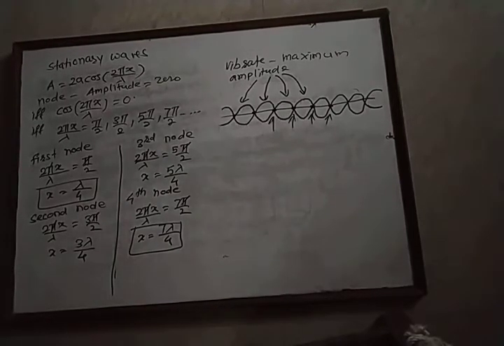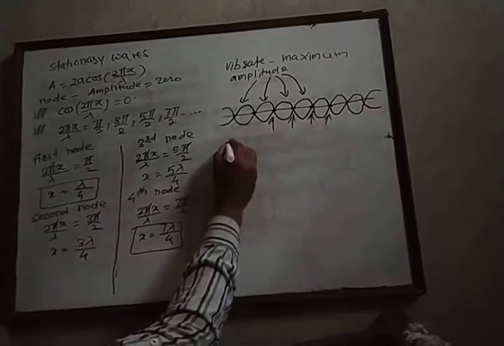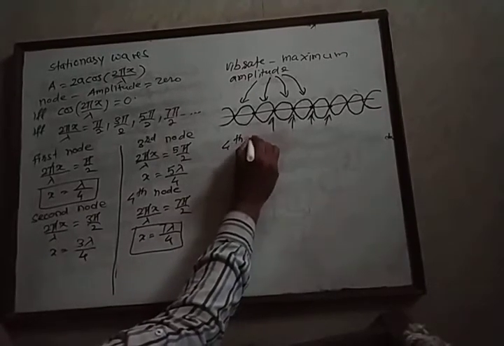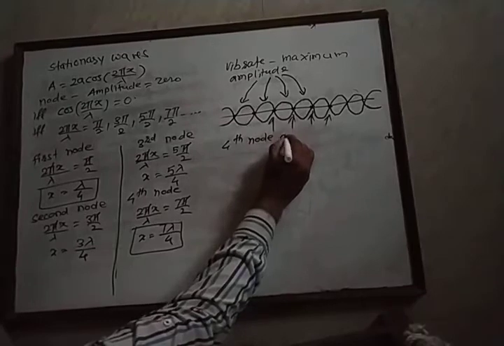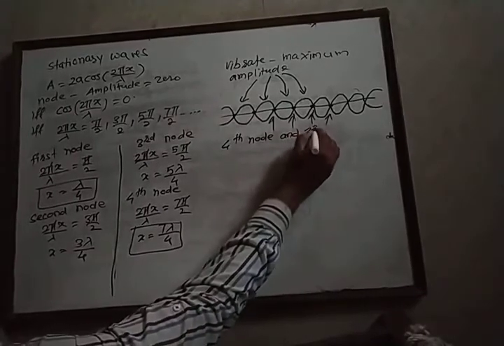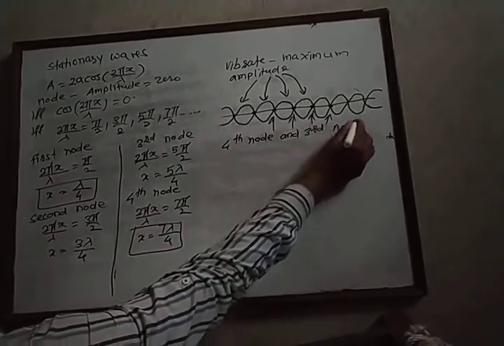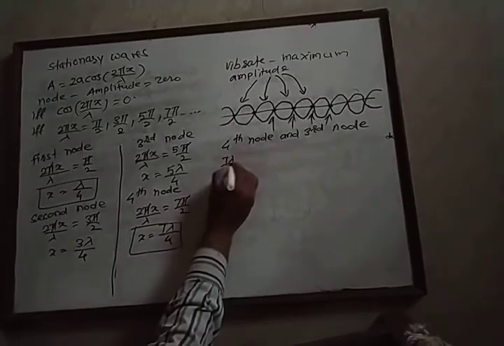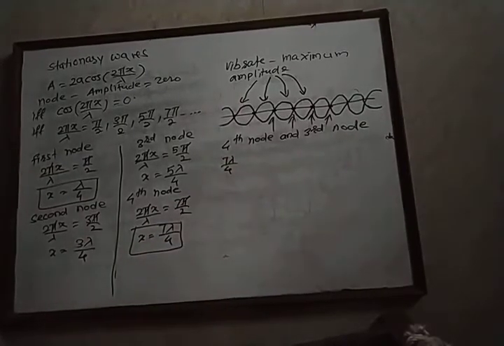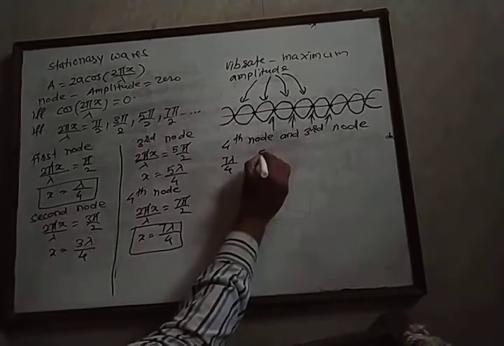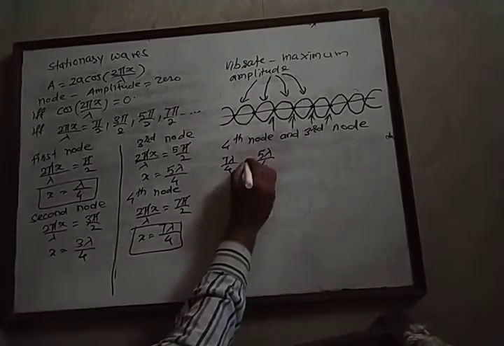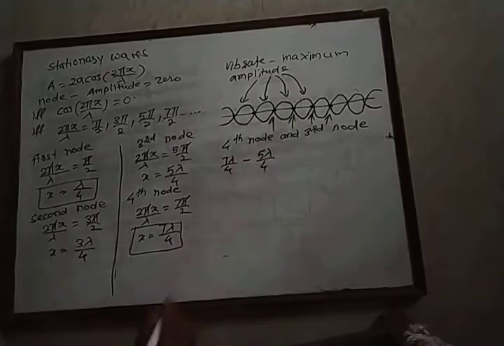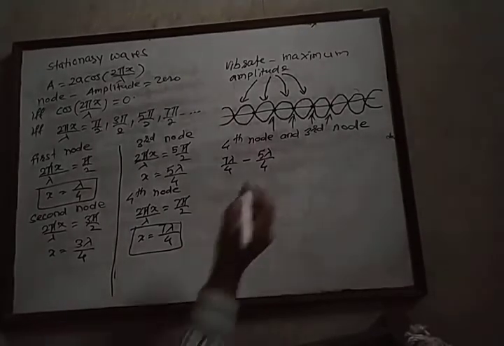Now we calculate the distance between the fourth node and the third node. The fourth node is obtained at a distance of 7 lambda by 4, and the third node is obtained at a distance of 5 lambda by 4. Therefore, the distance between the fourth node and the third node is equal to the subtraction of 2 terms.